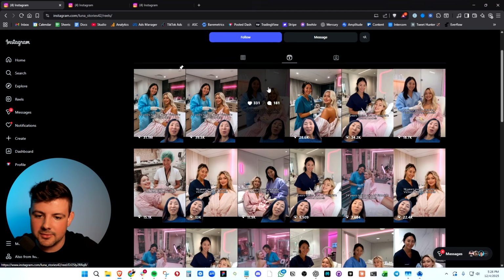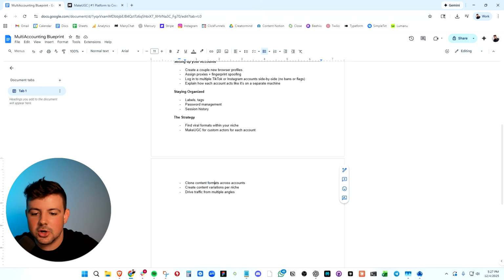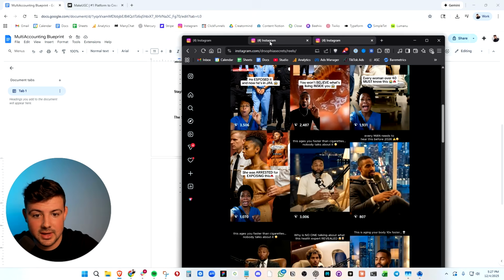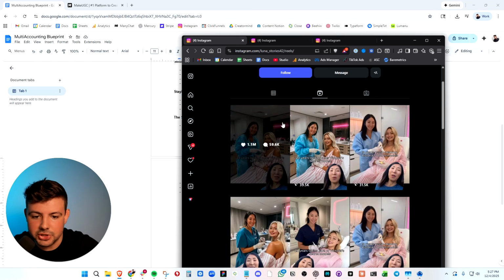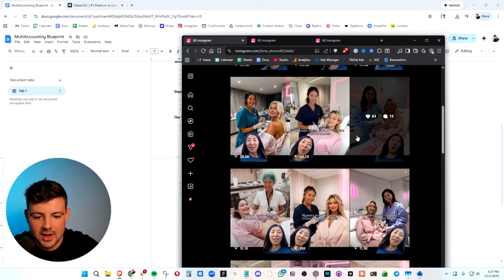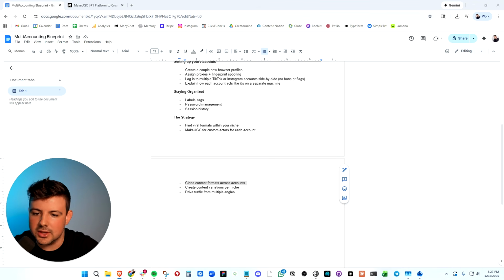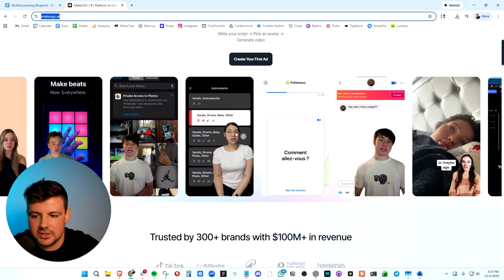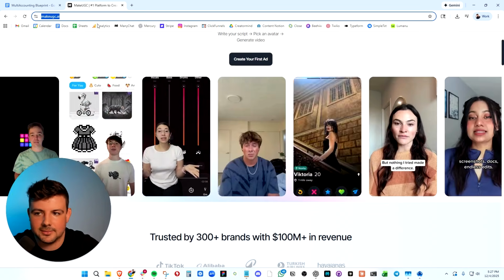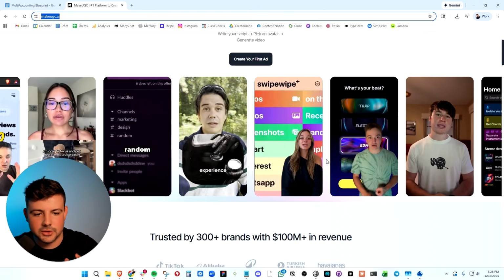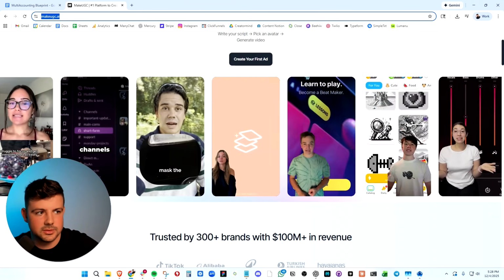So we're going to identify viral formats just like this, and we are going to simply replicate those formats across multiple different accounts, just like this person is. They have multiple accounts running, pushing formats just like this. Green screen, all AI actor content. And to get the AI content done, you can use a platform like Make UGC, and you can get custom actors for every single one of these accounts. These are all AI. And by using these AI green screen actors, you can create different angles like this one, right?